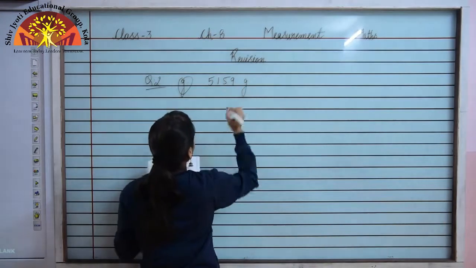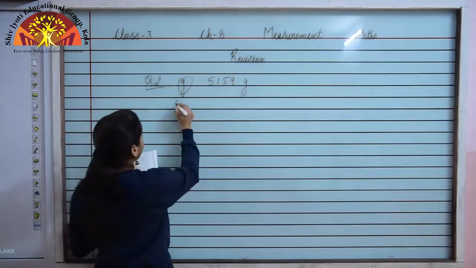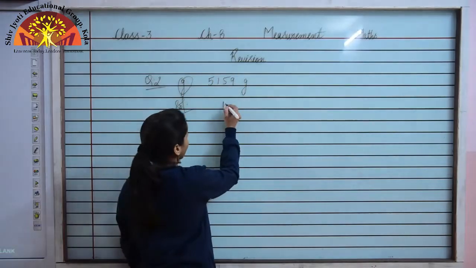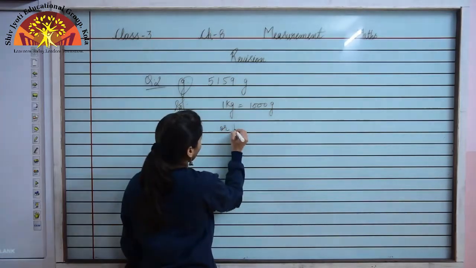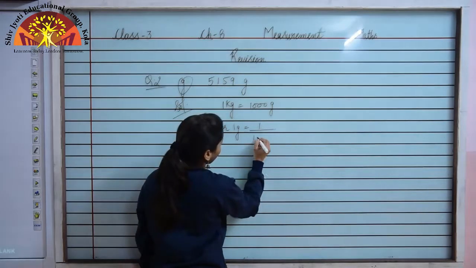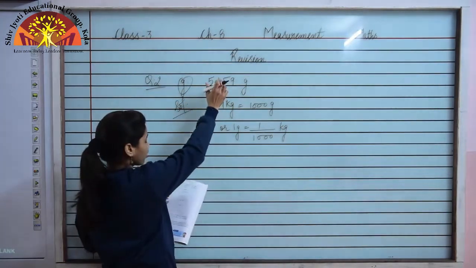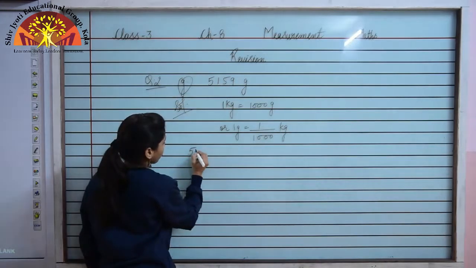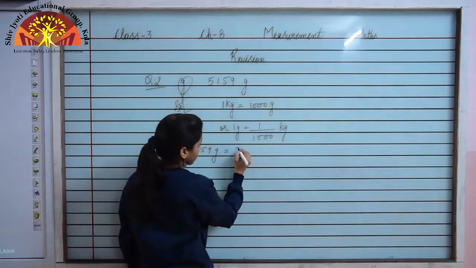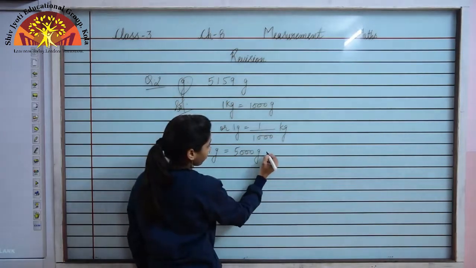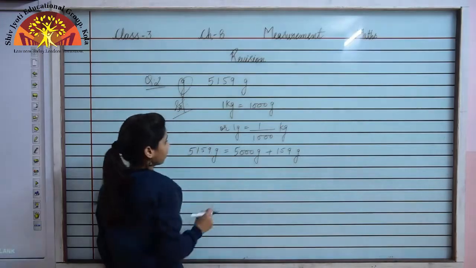Now let us do another part, that is G part. 5159 gram. In this question we have to convert this into kilogram and gram. Now as you all know, 1 kg is equal to 1000 gram or 1 gram is equal to 1 upon 1000 kg. So 5159 gram, I can write it like this: 5000 gram plus 159 gram. I can segregate it like this.